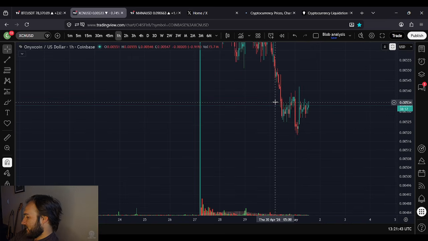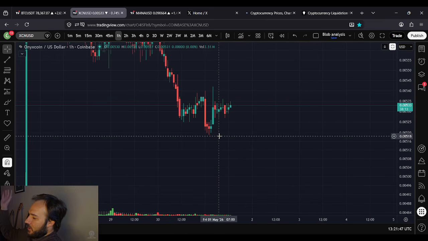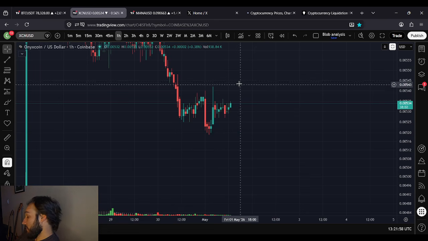We do not have to fill this gap. It's not a gap that has to be filled. We do have other gaps below us that we haven't filled in years. So there are gaps that don't fill. Statistically speaking, though, we typically do fill these gaps. But maybe this one doesn't fill.